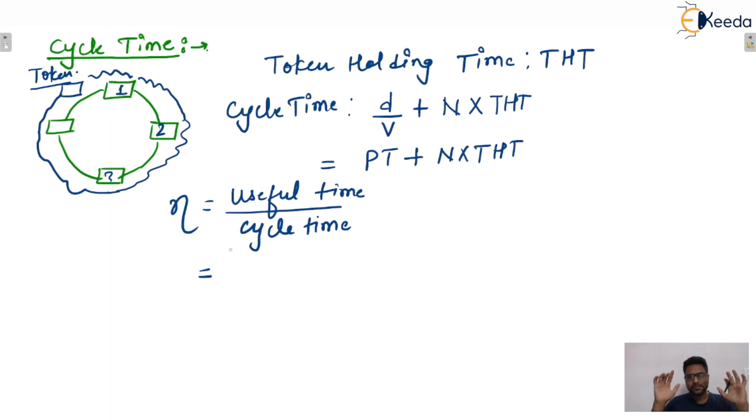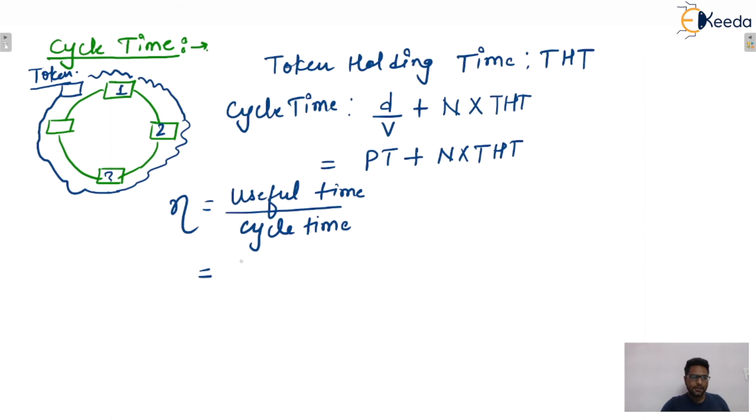Now the token will reach the second station. The second station will hold the token and will transmit only one data packet. Then the token will be released. After that, the token will reach station 3. Station 3 will hold this token and transmit one data unit. That is the assumption, that one data unit is transmitted. That will be given in the question, no problem at all. Mostly in the questions it is given that after holding the token, the station will transmit only one data unit.